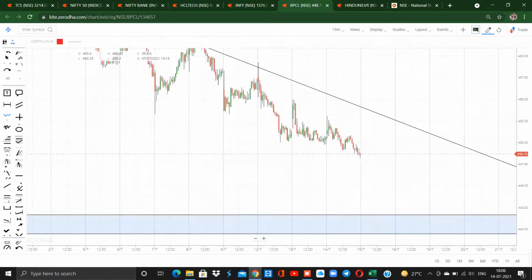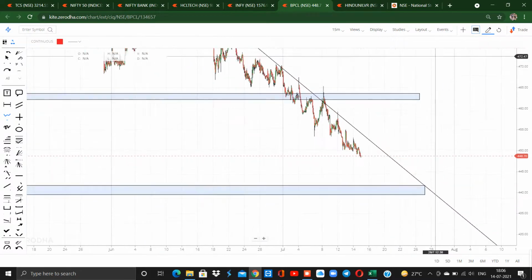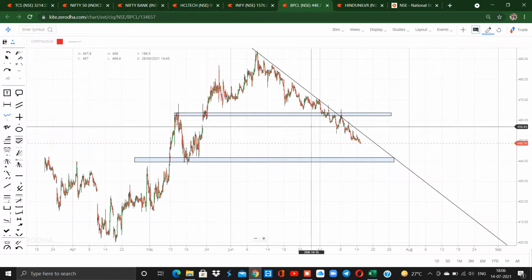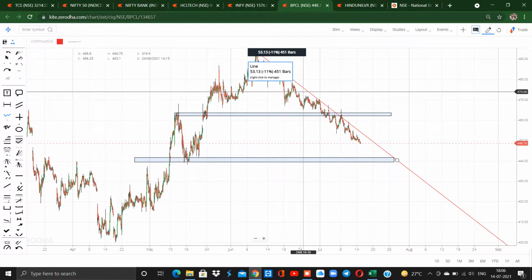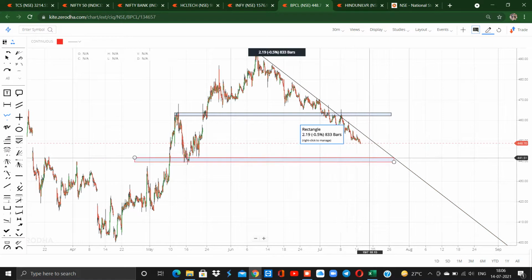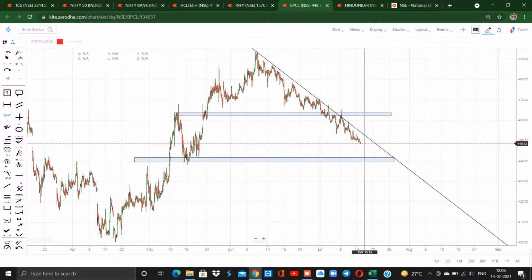Next stock is BPCL. So BPCL is already traveling in a downtrend for a longer time. So here the next support for the BPCL is nearby 440 to 441.50. This will be considered a support level for the BPCL for the upcoming trading sessions. So there is a higher probability of the market reaching the support level.